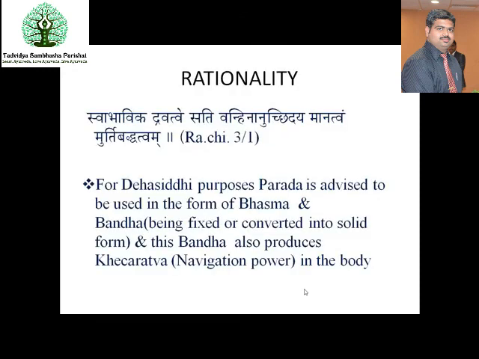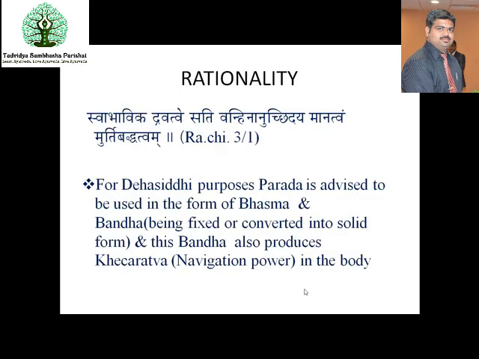So what is the rationale behind doing the Parada Bandha? Swabhavikam Dravadve Sati Vaninan Chiddayam Manattum Murtibadduttum. He says when this Parada is available in liquid form, it will hinder Deha Siddhi and Loha Siddhi.